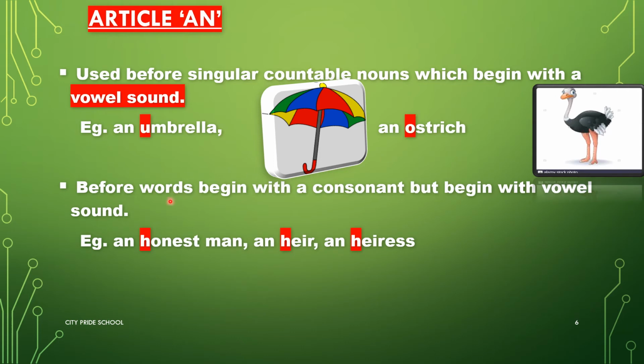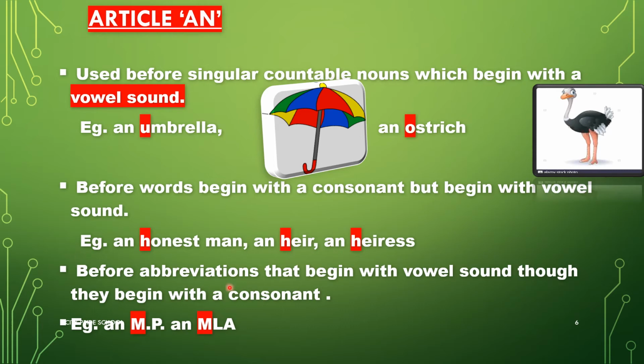Second is before words beginning with a consonant but with a vowel sound. For example, an honest man. Here, even though H is there, it is silent, the sound is of O, honest man. An heir. The correct pronunciation of this word is heir, H is silent. And the last example is an heiress. Here again H is silent. So we have to use an before it.